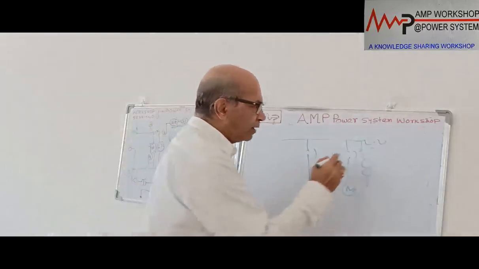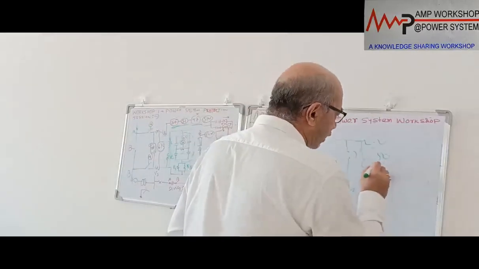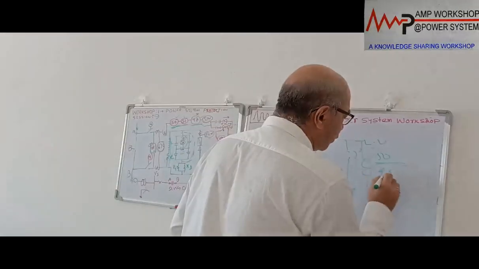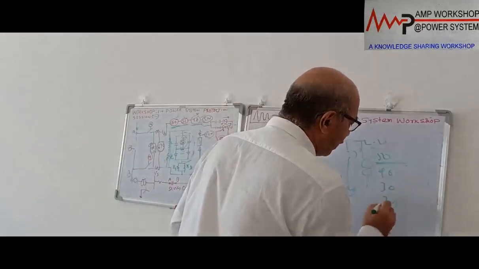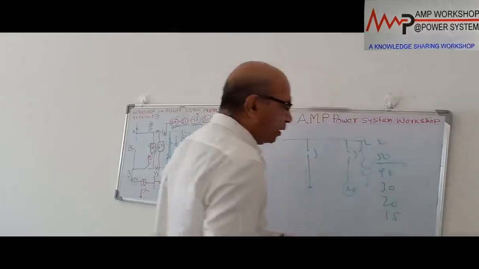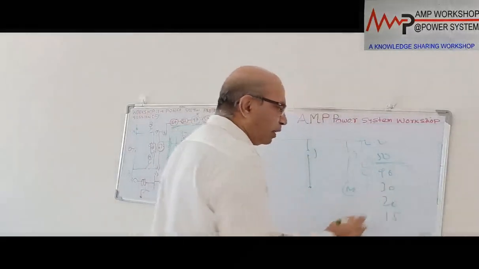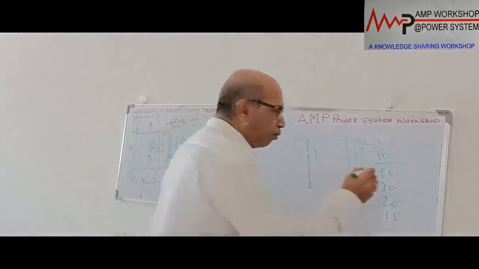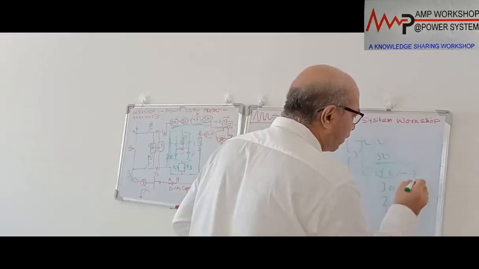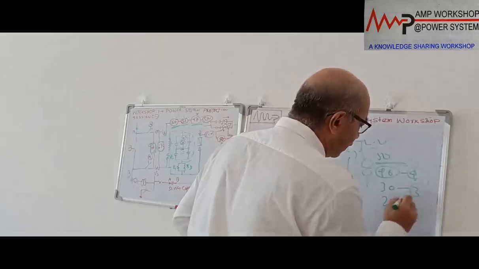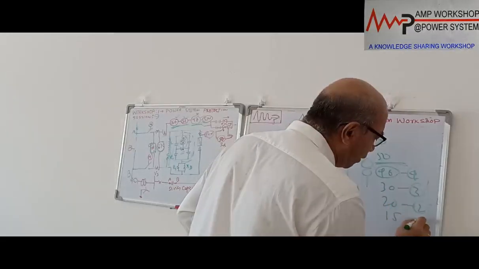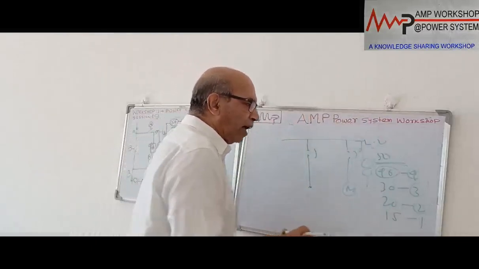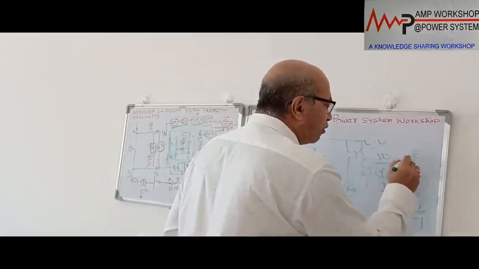Suppose a plant has 50 motors, but all 50 motors will not be running together. Sometimes 40 motors will be running, sometimes 30, sometimes 20, sometimes maybe 15. When the number of motors increases, the power factor will go down and down. In that case you need more capacitor banks. Suppose for 40 motors you need 4 capacitor banks, for 30 you need 3, for 20 you need 2, for 15 maybe 1. If all 50 motors are running, you need 5 capacitor banks.